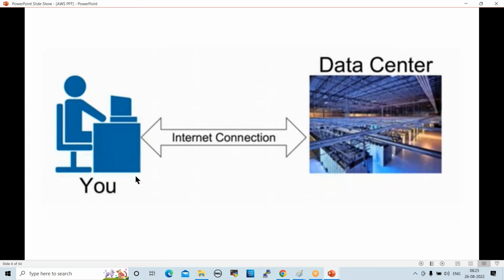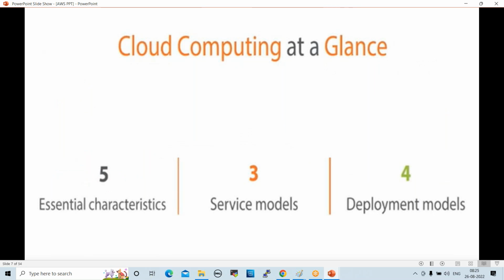Now let us go to, see here. Whenever we upload any files into Google Drive, those will be uploaded directly into the cloud data center, right? Next one. Cloud computing has 5 essential characteristics, 3 service models, and 4 deployment models.